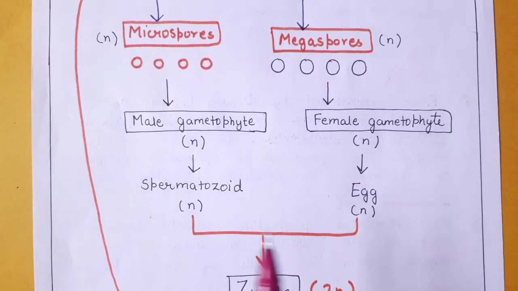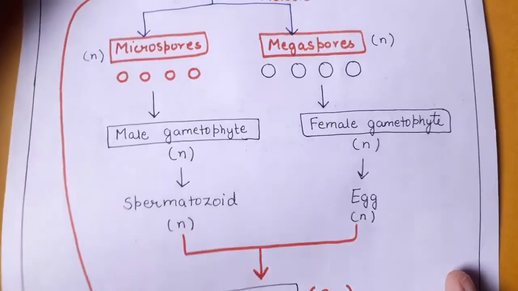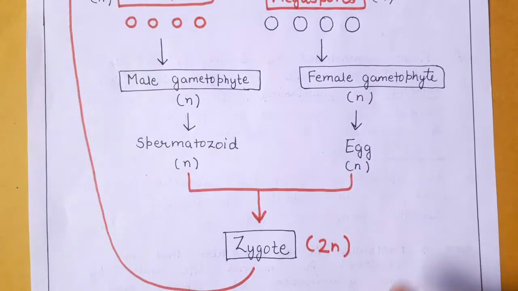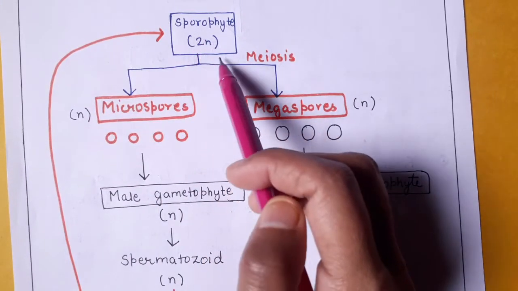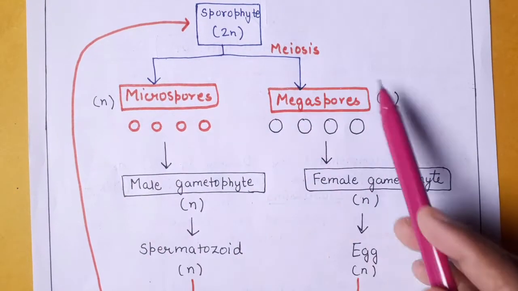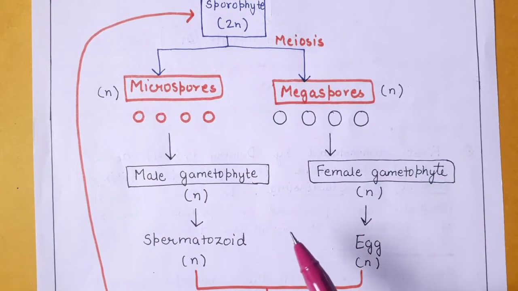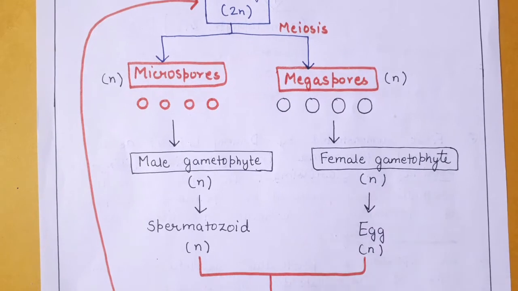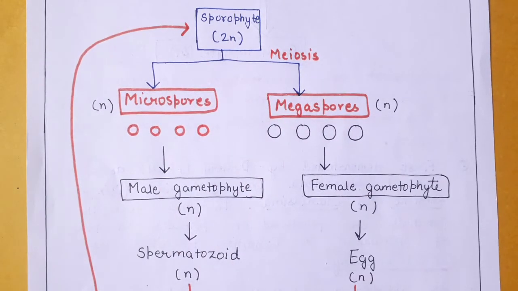After the fusion of the spermatozoid and egg, there is formation of a zygote, which is diploid in nature. Then this diploid zygote will ultimately form the sporophyte, which is the diploid plant body. So in this way the alternation of generation goes on within the pteridophyte. The sporophytic phase alternates with the gametophytic phase, which is haploid in nature, and then again the sporophytic phase will come. So this is the normal life cycle in the case of pteridophytes.